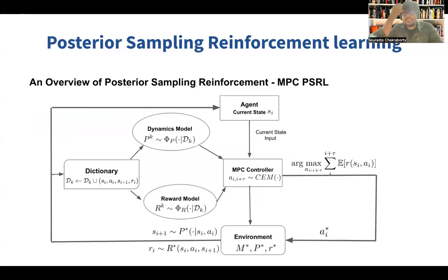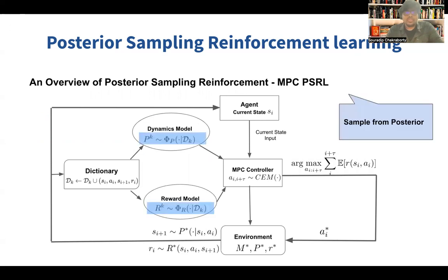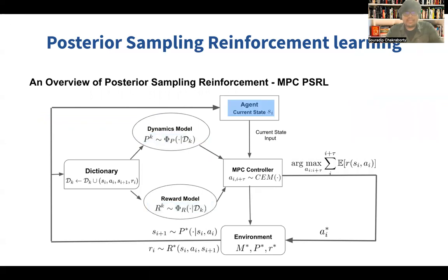So let's review what exactly posterior sampling reinforcement learning is with model predictive control. In the first step, we sample a transition and a reward model from the posterior distribution. Then the agent's current state, with the transition and reward model, goes to an MPC, which optimizes this expectation over the transition and reward.